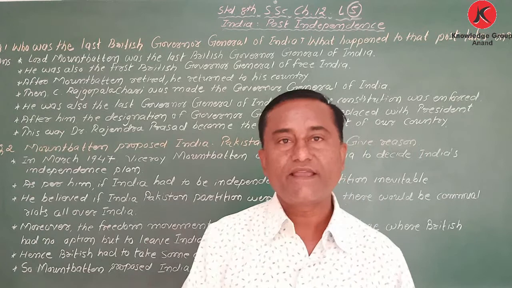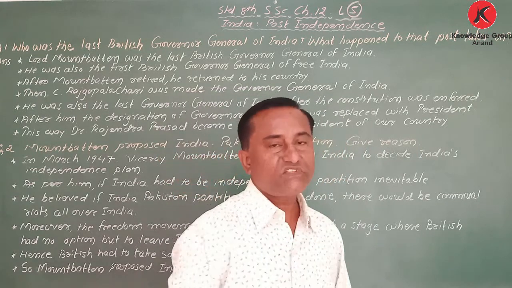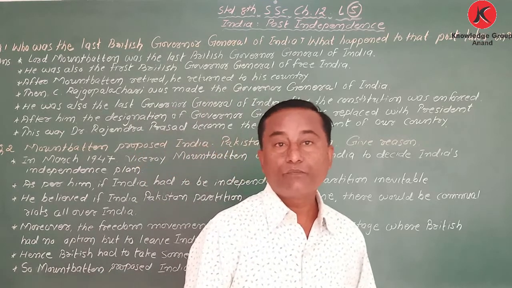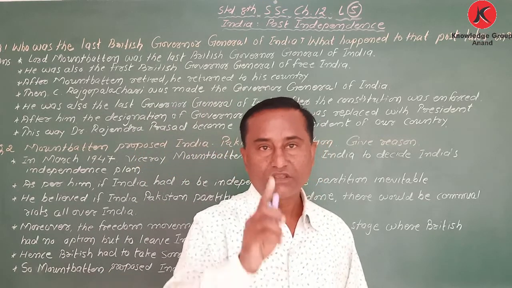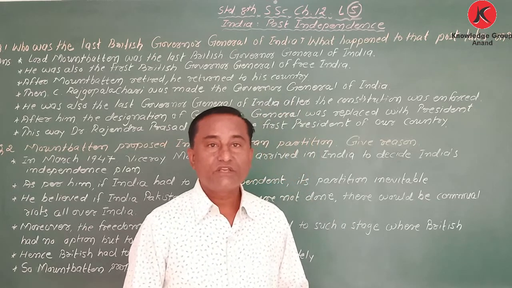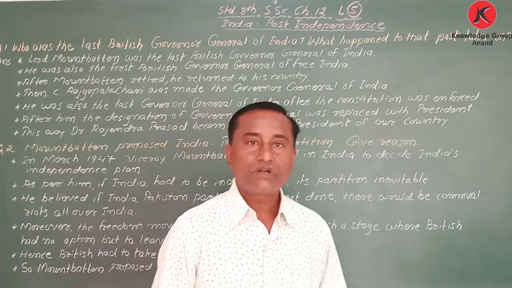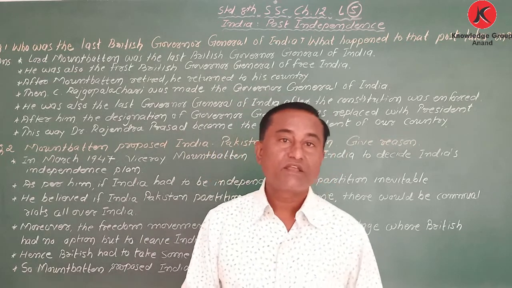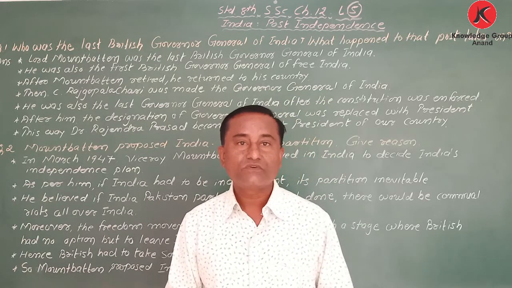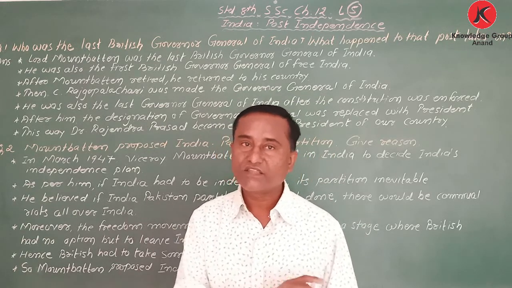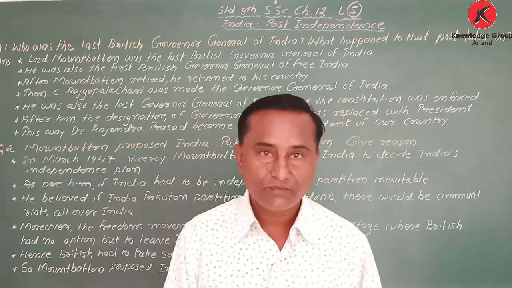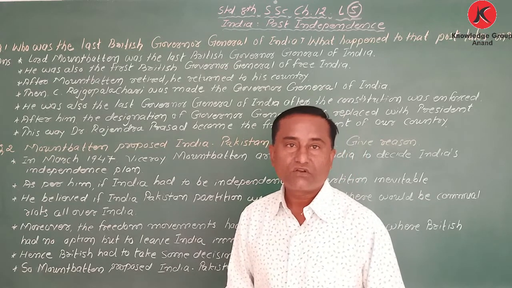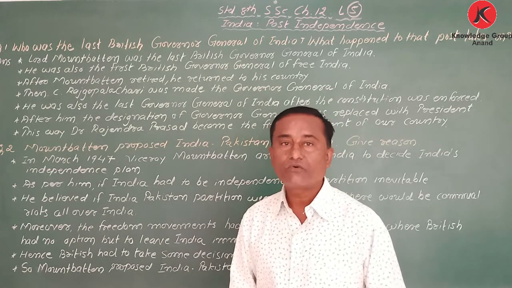My dear student, when I explained the chapter, I said Lord Mountbatten was the last British Governor General. On 20th February, Clement Attlee declared that very soon India would be independent, and after that Mountbatten came. So we know the last Governor General of British India was Lord Mountbatten.